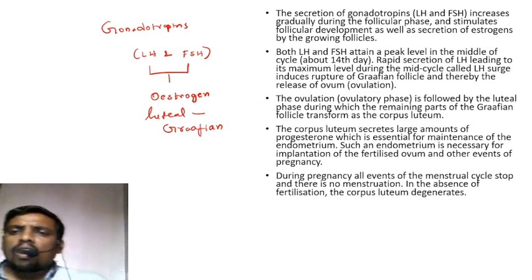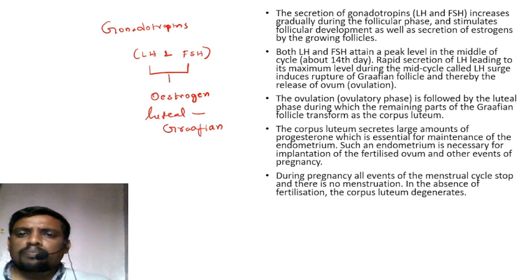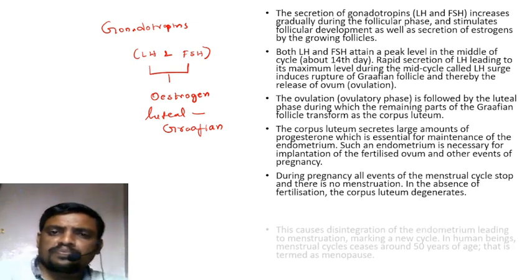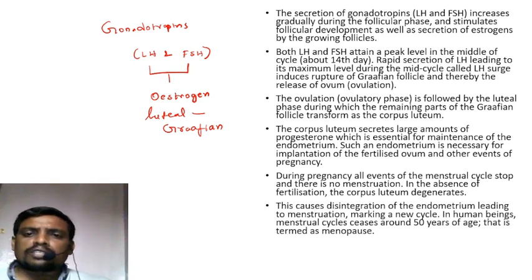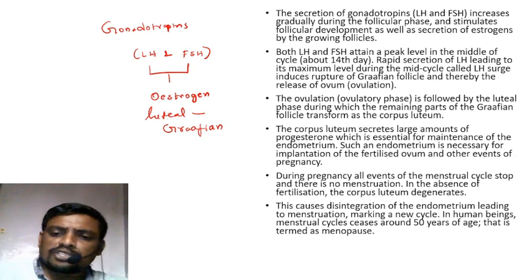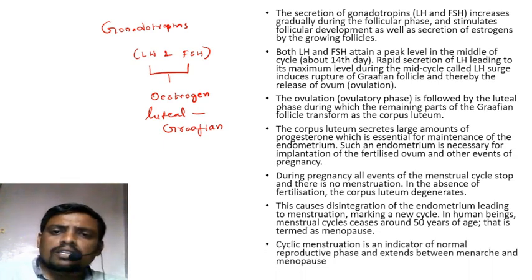During pregnancy, all events of the menstrual cycle stop and there is no menstruation. Otherwise, this causes disintegration of the endometrium, leading to menstruation. Cyclic menstruation is an indicator of a normal reproductive phase.